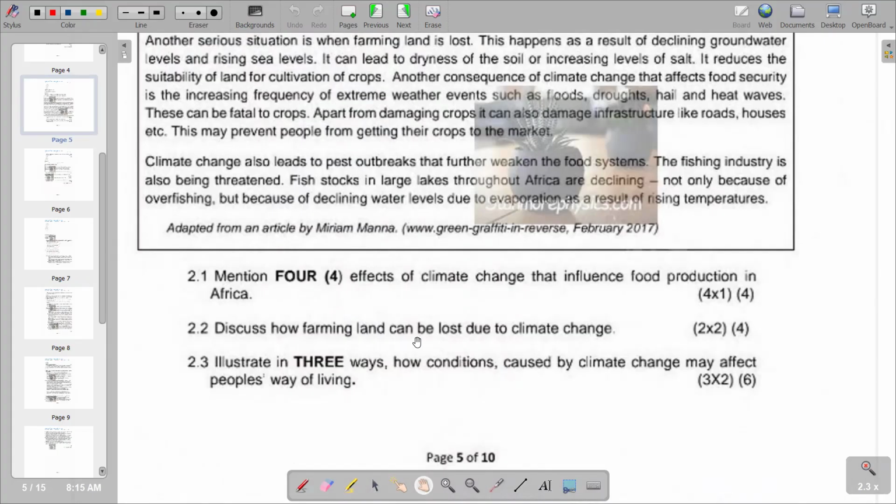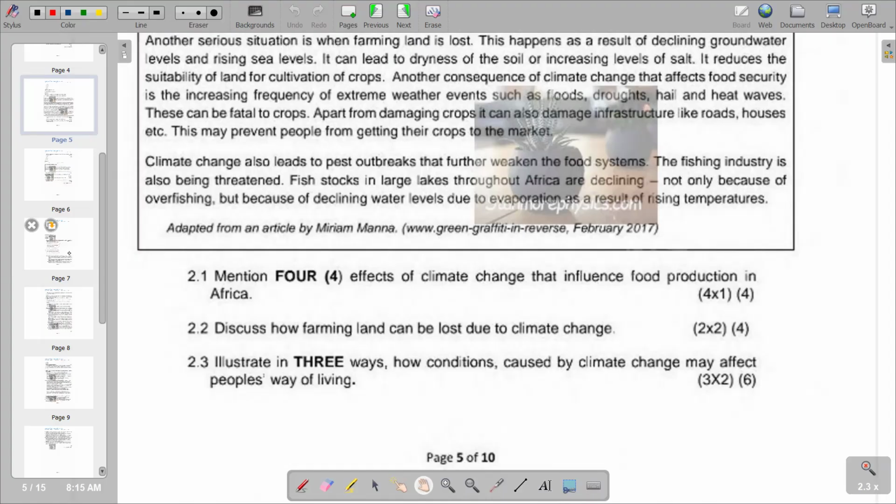Discuss how farming land can be lost due to climate change. So how can farming land be lost due to climate change is our next question. When there is climate change, obviously we are going to notice some negative effects, like the issue of no rain taking place. So the land could be too dry for agricultural purposes. If that happens, agricultural yields are affected. If the land is dry, it means we are not going to use it for farming. This is how our land can be lost.